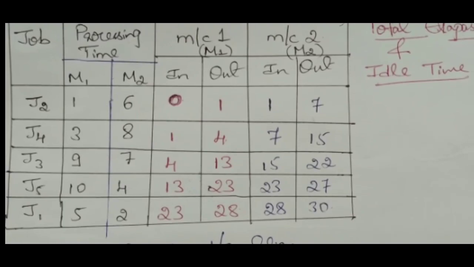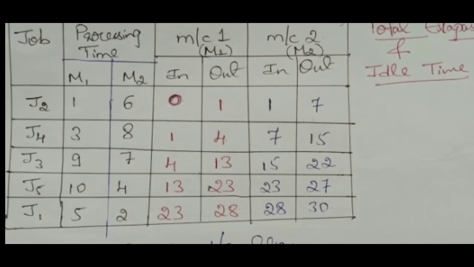J3 will be processed on machine 2 up to 22 minutes. After 22 only you can load any other job. But the next job to load after J3 is J5, and J5 will be under process on machine 1 up to 23 minutes. So you can't load job 5 on machine 2 before 23 minutes. That's why we have written the in time as 23 minutes.